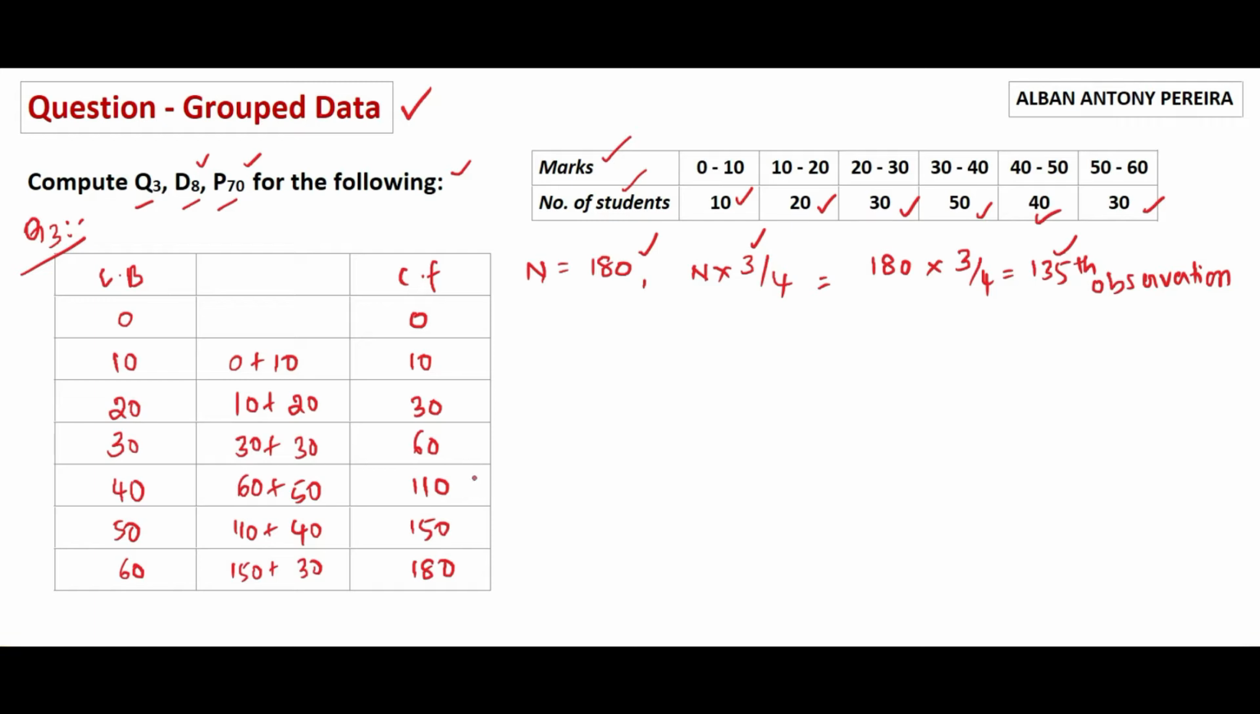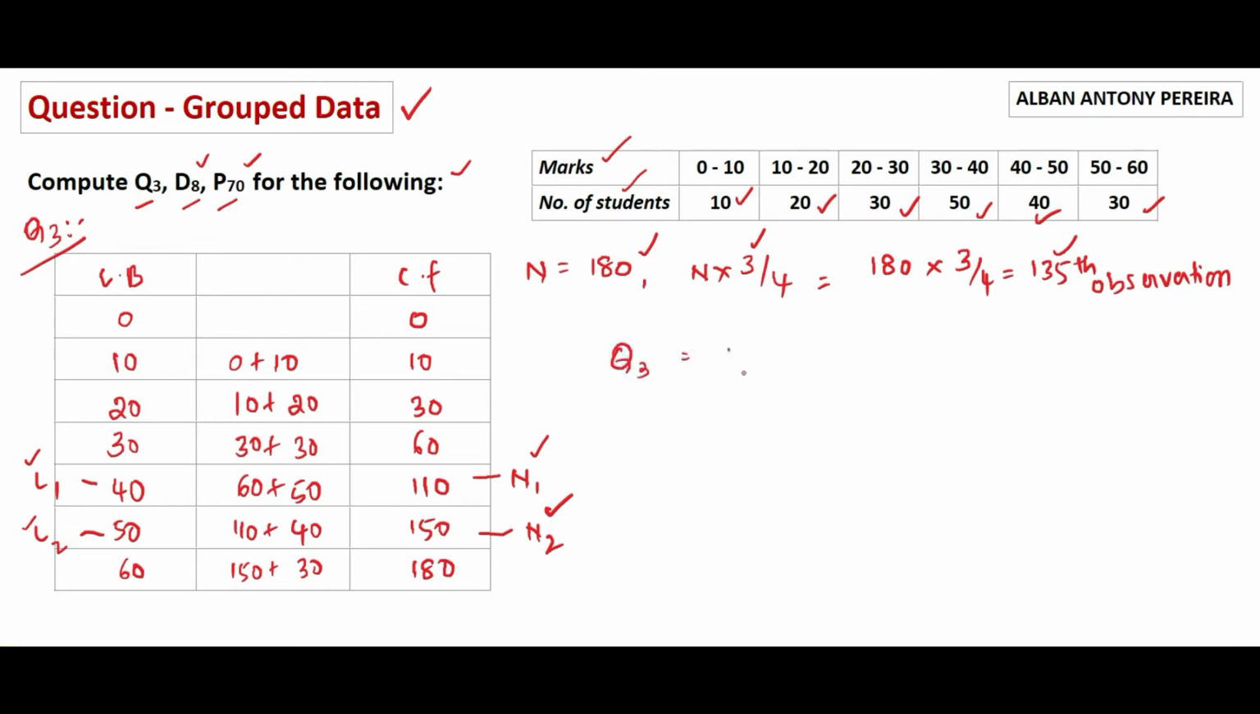Now just find out this 135th observation in the cumulative frequency. It falls between 110 and 150. So 110 will become N1 and 150 will become N2. Opposite to N1 will be called L1. Opposite to N2 will be called L2. So we have found N1, N2, L1 and L2. Now write the main formula for calculating quartile.